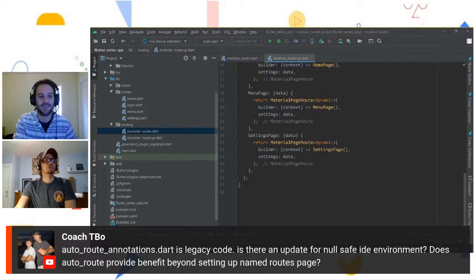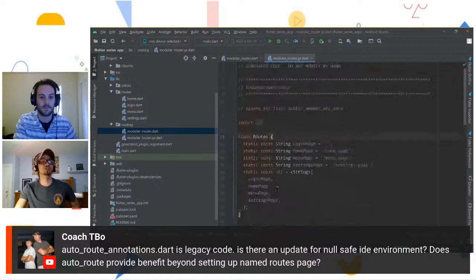I'm going to be honest, I don't know the answer to that. I see that you specified it is legacy code, which means that it might be a little bit outdated or deprecated. This is the one that I decided to use, I don't know of any other import that we would use. I'm sure a quick search would be able to find that. For the null safe ID environment, I do see that Flutter 2, the new Flutter version, I know Flutter 1 does have null safety as well. I don't know if that necessarily applies to what we're talking about here.